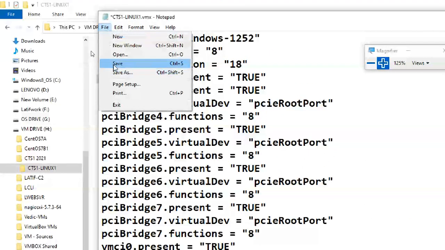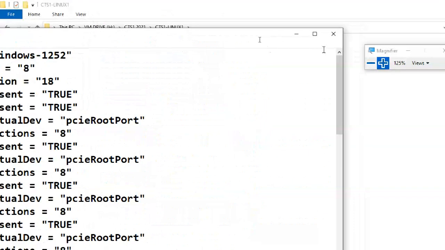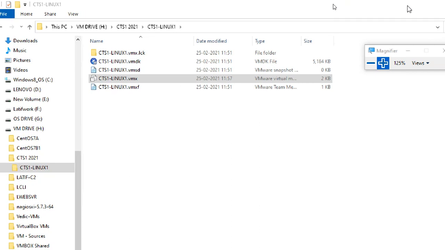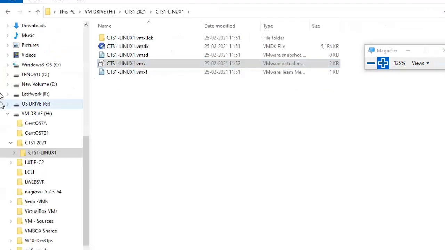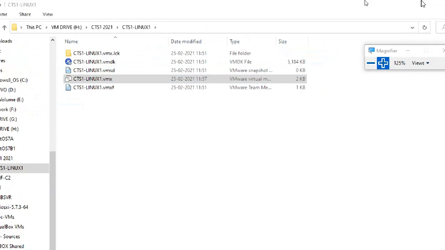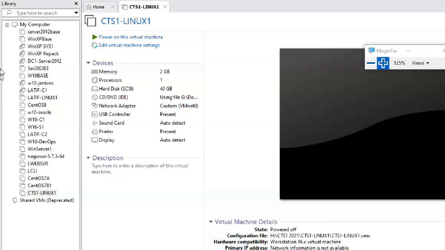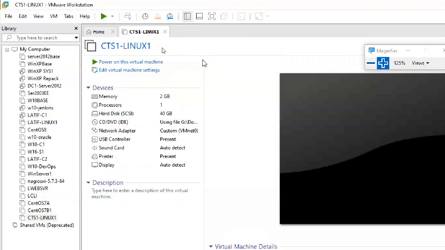Go to save it, then close it. Be careful while you are doing this. Don't enter these things in the middle of the file; put them last in the file. So this part is completed. Okay, the VMX file has the things added. If you don't understand, no problem, you don't need to do it. It is not compulsory in this practical.